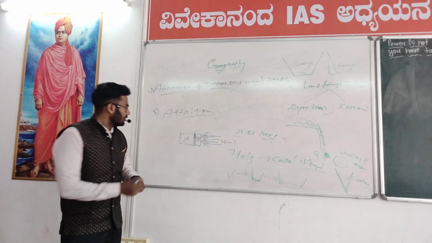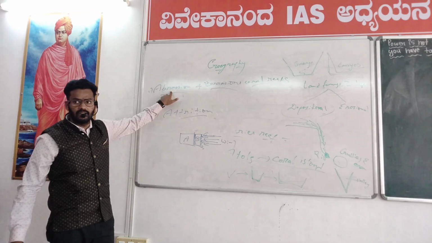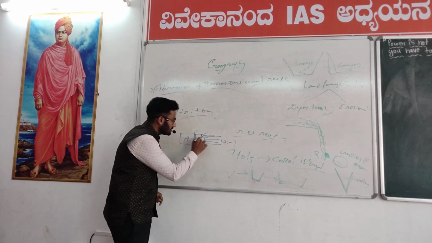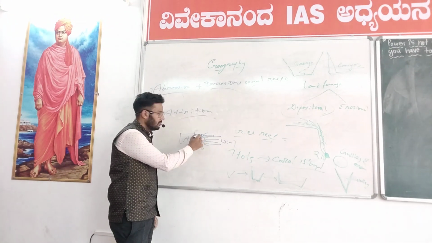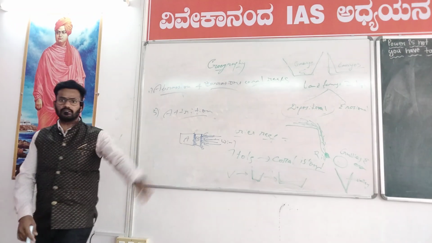If erosion occurs here, then we call it abrasion, right? If erosion occurs here, then we call it abrasion. Because of this wind pressure, if erosion occurs between two rocks, we call it attrition.